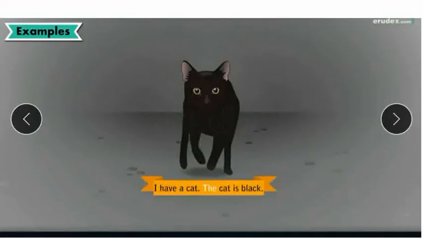Look, I have a cat. So that is already mentioned. The cat is black. The is what, children? The is the definite article. What have we used here? The. That is because you already know that I have a cat. Here it is already mentioned. Then we are talking about that particular cat, a specific cat. So, the cat is black.